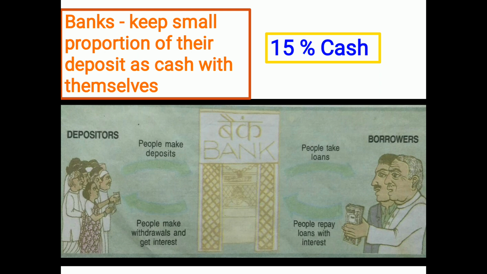With that 15% of cash, the bank is able to manage, because every depositor will not come on the same day and demand their deposit. So that 15% is kept to manage the demand depositors.